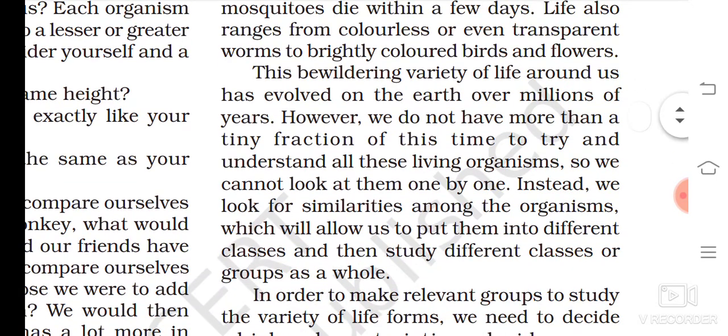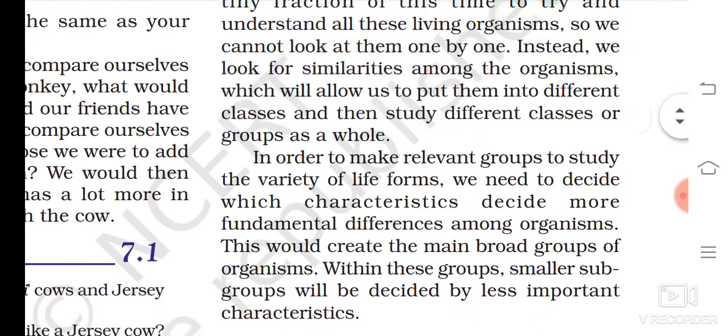This bewildering variety of life around us has evolved on the earth over millions of years. However, we do not have more than a tiny fraction of this time to try and understand all these living organisms, so we cannot look at them one by one. Instead, we look for similarities among the organisms which will allow us to put them into different classes and then study different classes or groups as a whole.